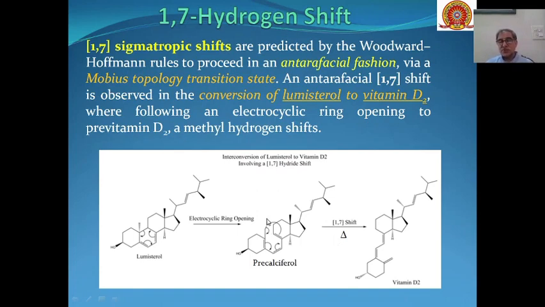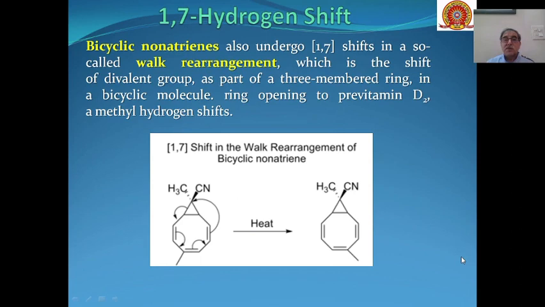So you can see over here, this hydrogen is shifted from here to here. 1, 2, 3, 4, 5, 6, 7. So this is how hydrogen will be shifted from here to here. Then 1,7 hydrogen shift in bicyclic nonatriene.